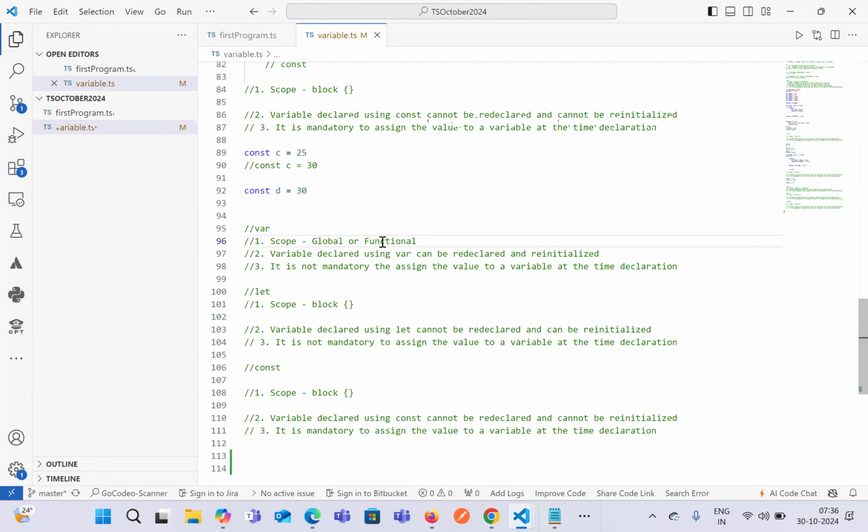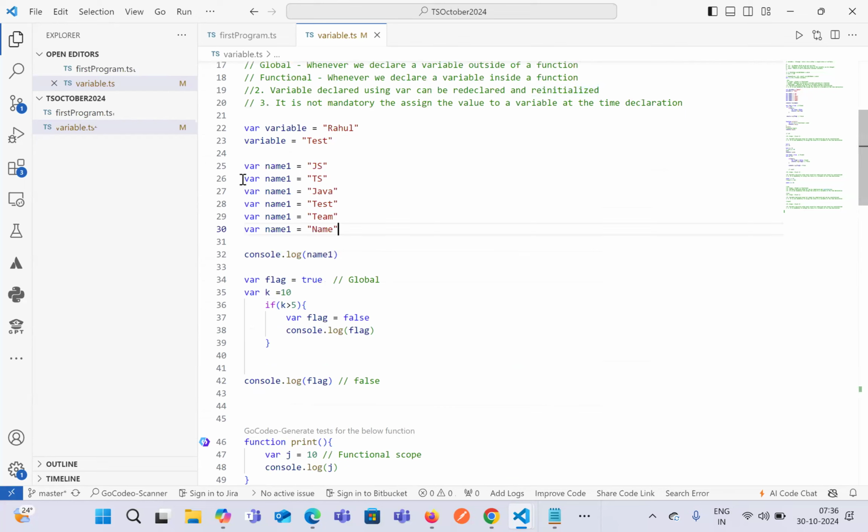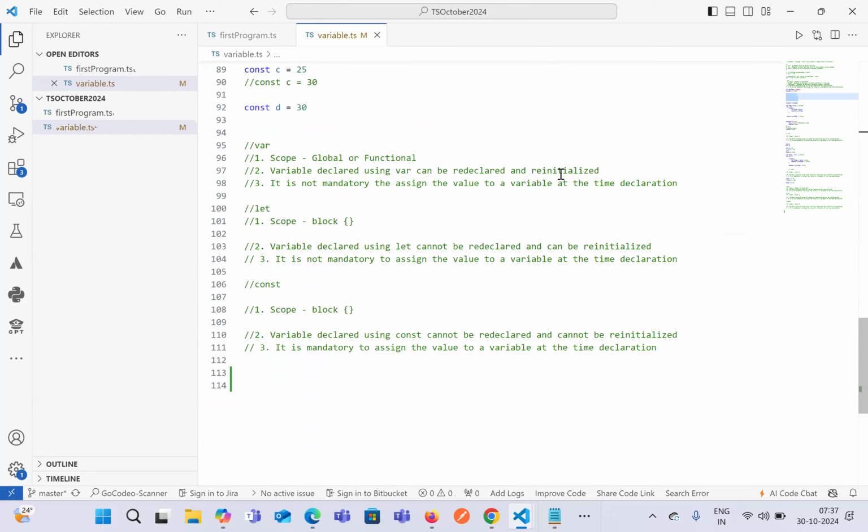If you define it outside of the function, then it will be global. Let will have a scope as block level, and const also has a scope as block level. Whenever we declare a variable using the var keyword, it can be redeclared and can be reinitialized, which we have seen, where we can declare the same variable multiple times using var. In terms of let, it does not allow that, but it allows reinitialization. That means you can change the value at any point of time.